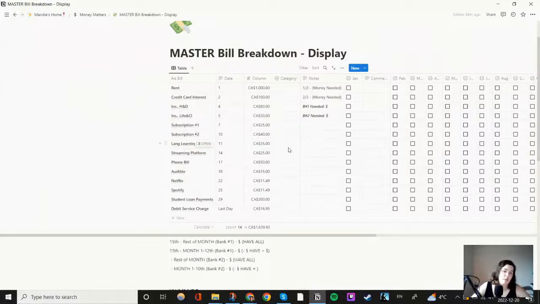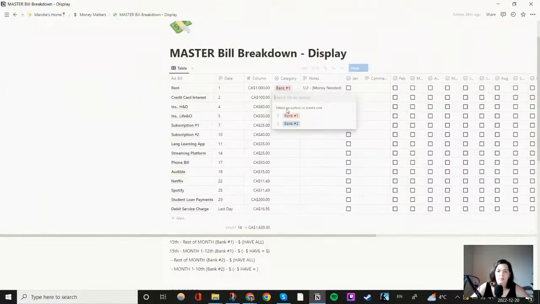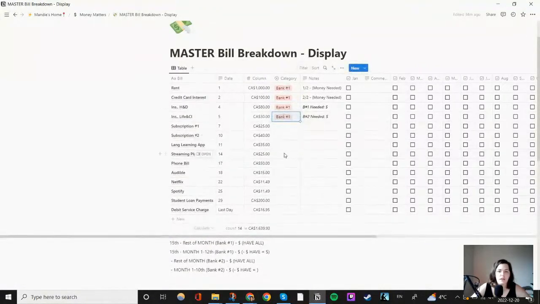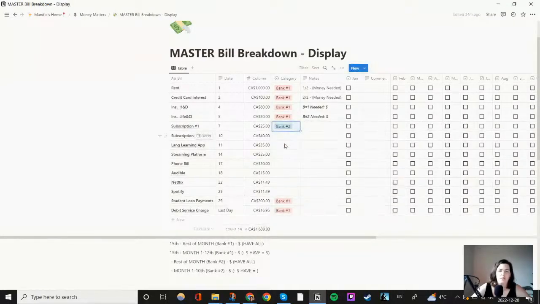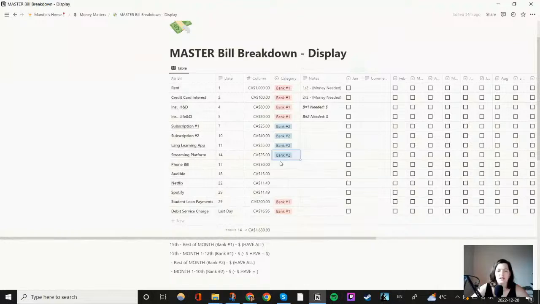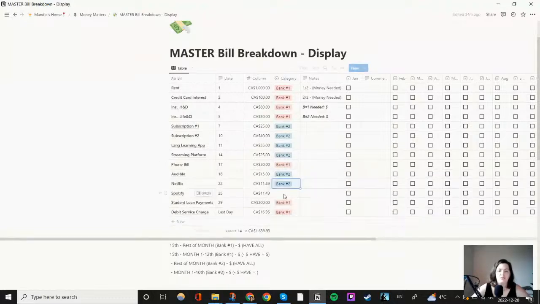I also have it divided up by bank. So in a certain bank account, as you can see here, I could have, oh, this is maybe all of my bills, like my credit card, my rent, insurance. Let's say those are all going to be in one bank account. And then my student loans and debt service, let's say. And then maybe all my more personal spending, stuff that comes out every month, but it's not necessarily an important thing, maybe all of those are going to come out of the second bank account. Anything that's not necessarily important.